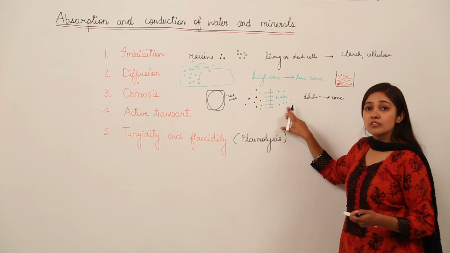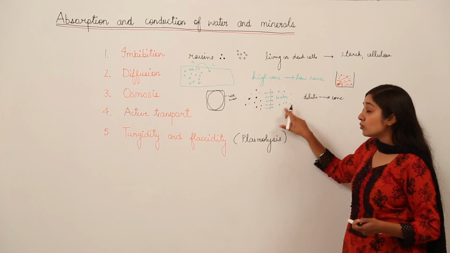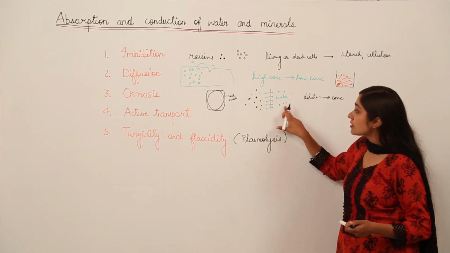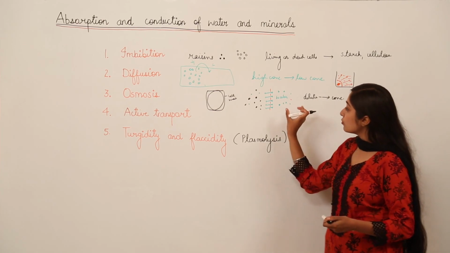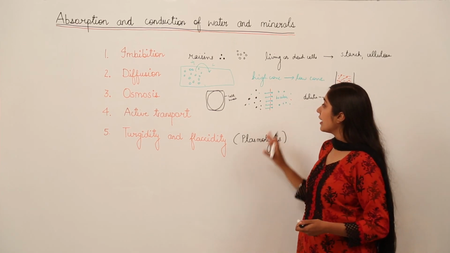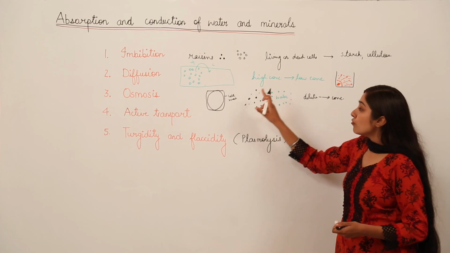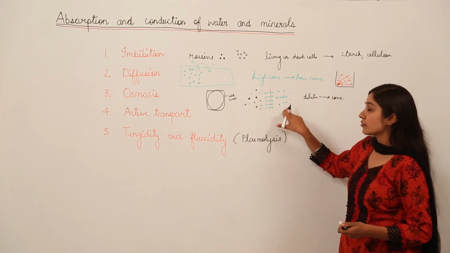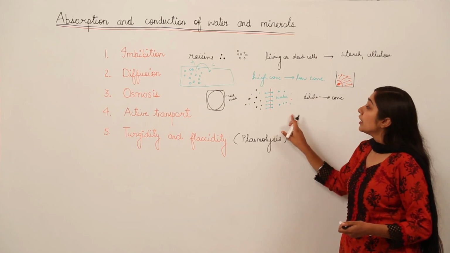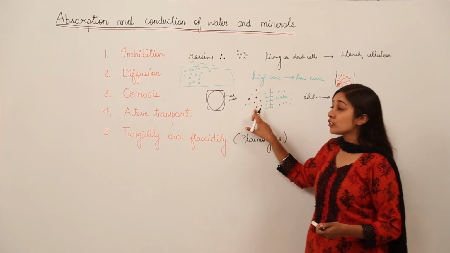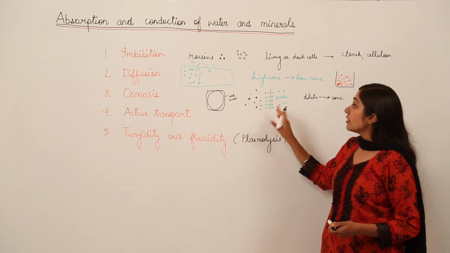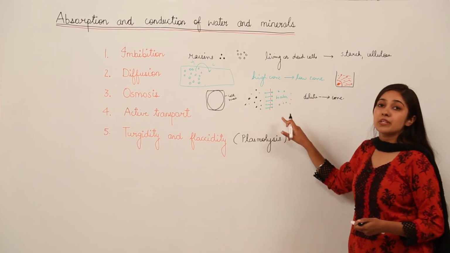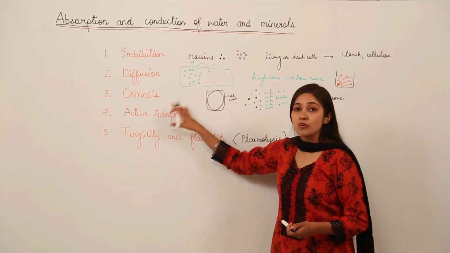Where the water molecules are more, this solution is what? This is a dilute solution, and this is at high concentration. Okay, water is going to move from this side to this side. Why? Because the movement of water molecules from their higher concentration, from a dilute solution, to a region of their low concentration, to a concentrated solution, in the presence of a semi-permeable membrane is known as osmosis.